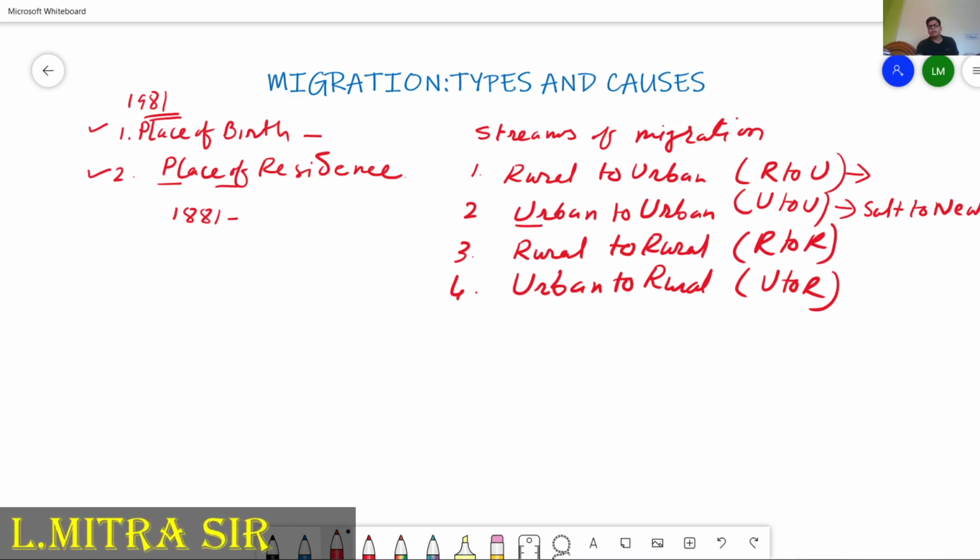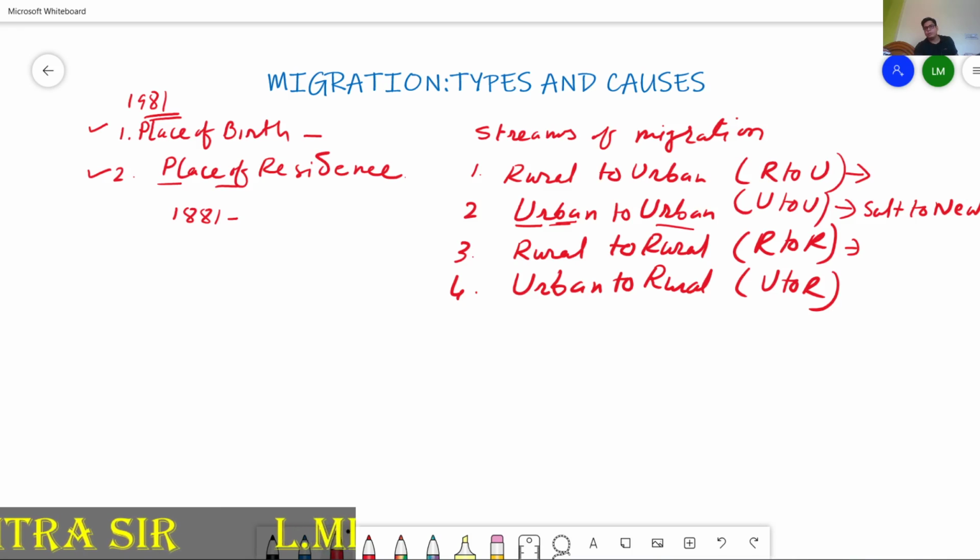When one urban area gets polluted, with different types of air pollution, water pollution and shortage of water, people try to move to another newly constructed urban area. This can also happen for employment purposes. Then another movement is rural area to rural area.